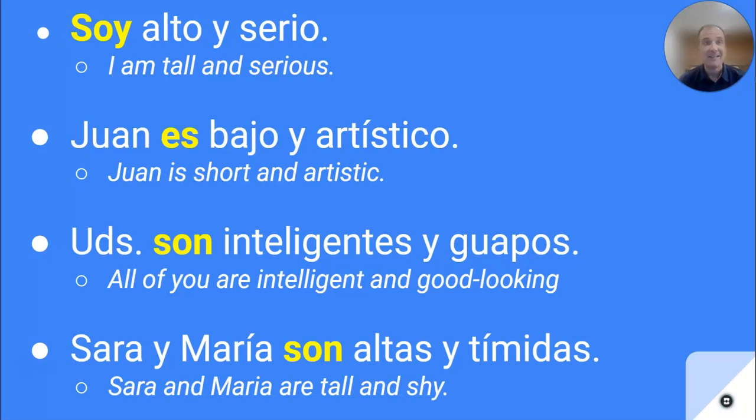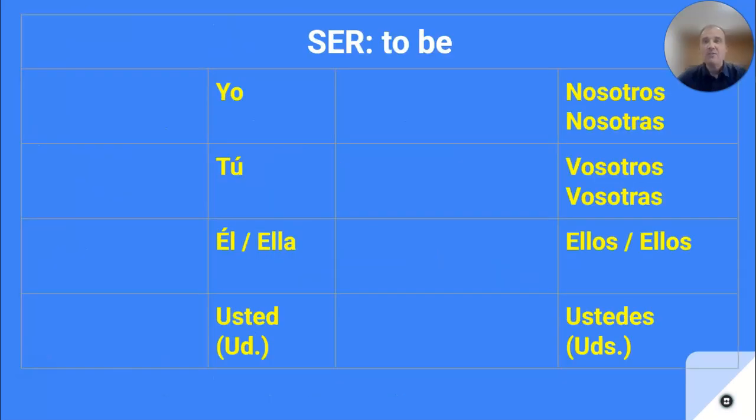How to say things like soy alto y serio. Juan es bajo y artístico. Ustedes son inteligentes y guapos. Sara y Maria son altas y tímidas. So by the time we finish our chapter 1, lesson 2, we'll be able to do all of this and quite a bit more. So one of the things you noticed is when you're describing, again, we use ser to describe, let's take a second and review our forms of ser because that verb is going to be really important as we learn how to describe someone's personality and their physical characteristics.